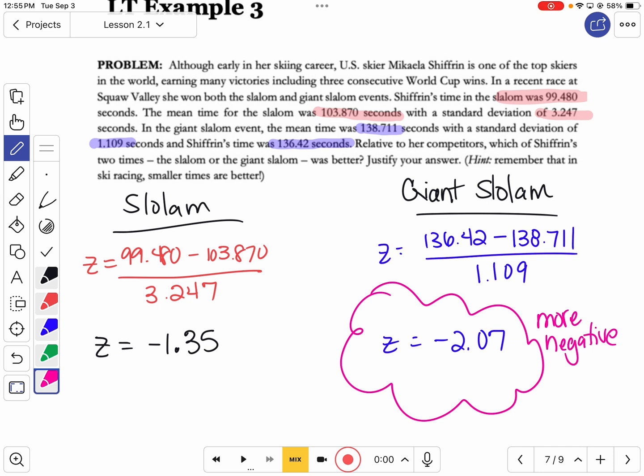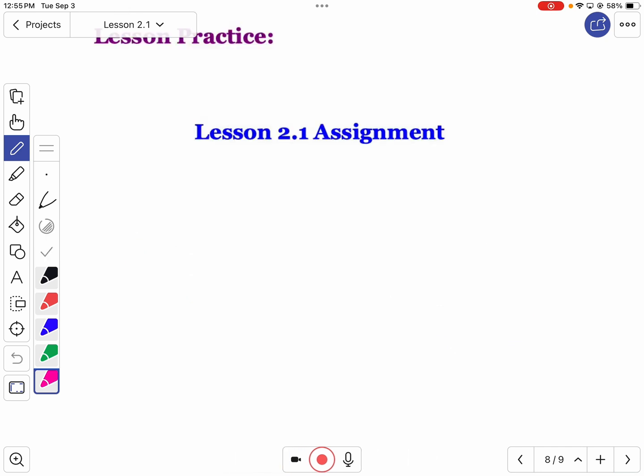All right, so that's all I had for you today. I think there's 4 questions today, maybe 5, on your assignment. So let's get in there on Achieve, lesson 2.1. I think it's open. I think I set it to open at 12:50. If you need a computer, I've got a couple over here. Let's just look and see how many we got. It's 5 questions. You'll be doing percentiles, z-scores, and then comparing z-scores. That's what we're doing today.